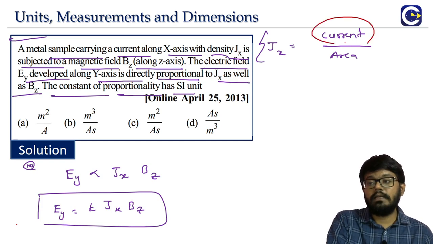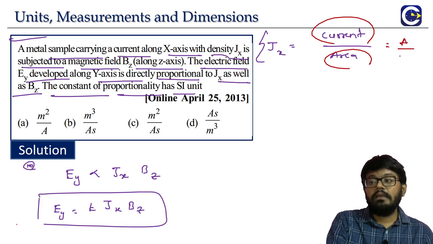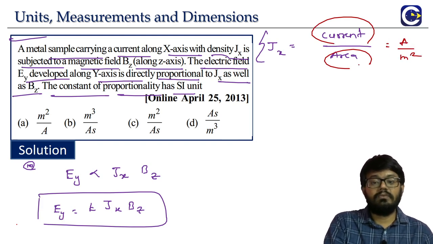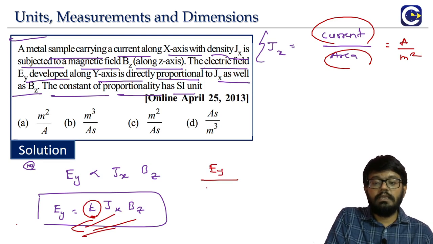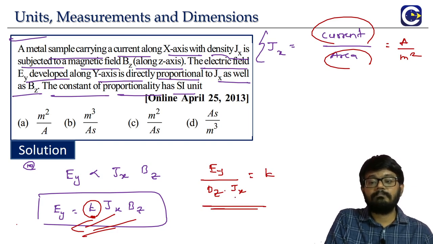Just 1 second here, the current density, right? What is the SI unit of this? Current means what? Ampere. Area means what? Meter square. Okay. Now look at this. We want to know the unit of this K. Take everything to the other side. So Ey by Bz into Jx. That is what our K is going to be.